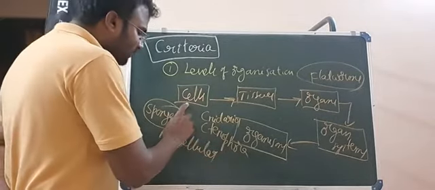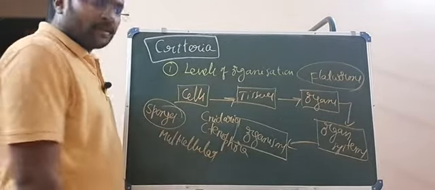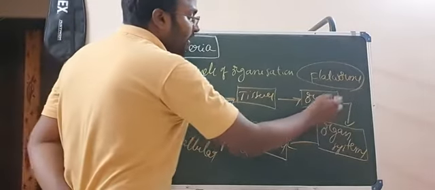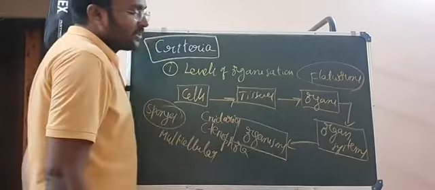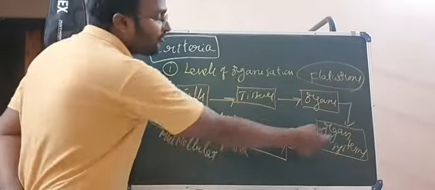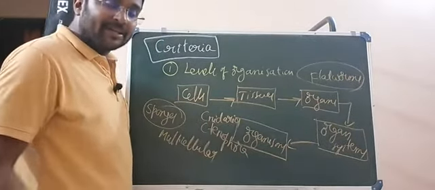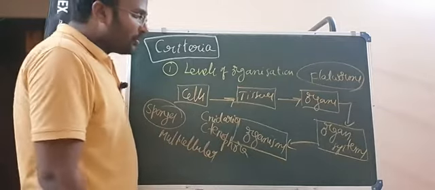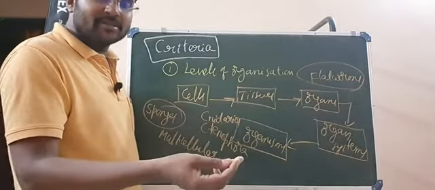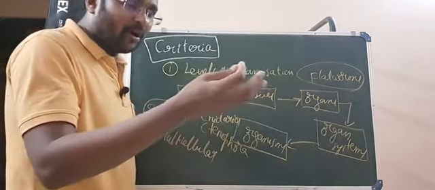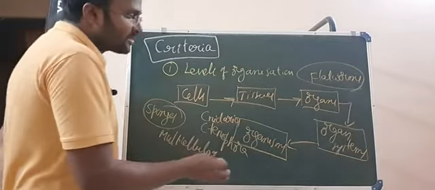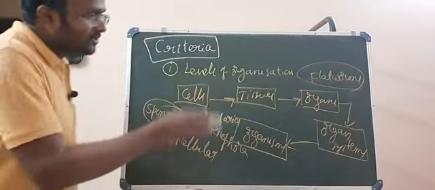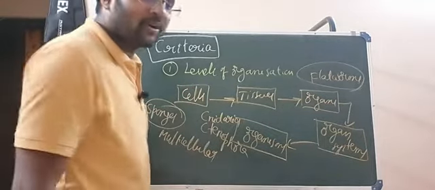So cells combine together to form tissues, tissues combine together to form organs, organs to organ systems. Organ systems give rise to the organism. Those organisms which have well developed organ systems are higher organisms. If you take Chordata, human beings, all the vertebrates which are present, these are the best examples. All the chordates are the best example for organ system level organization.